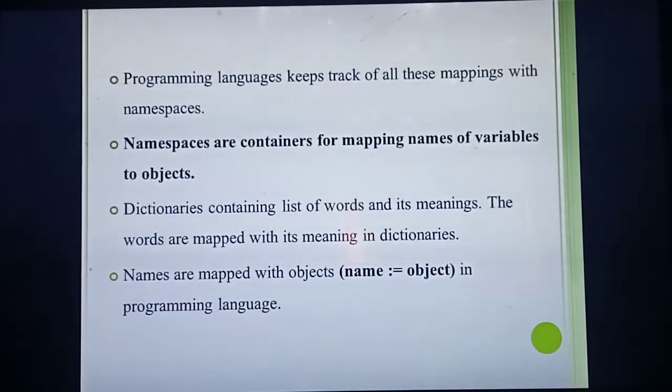Next 2-mark question you are going to study is about namespaces. This is the 4th 2-mark question. So you are saying mapping. What do you mean by mapping? Binding the values into the object is called mapping, isn't it? So next one is namespaces. What do you mean by namespace? Namespaces are containers. For this, I will tell you the best example.